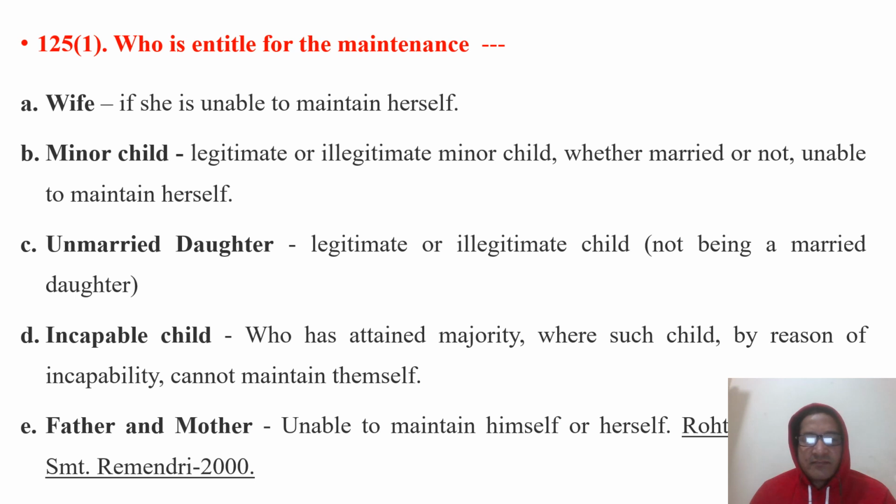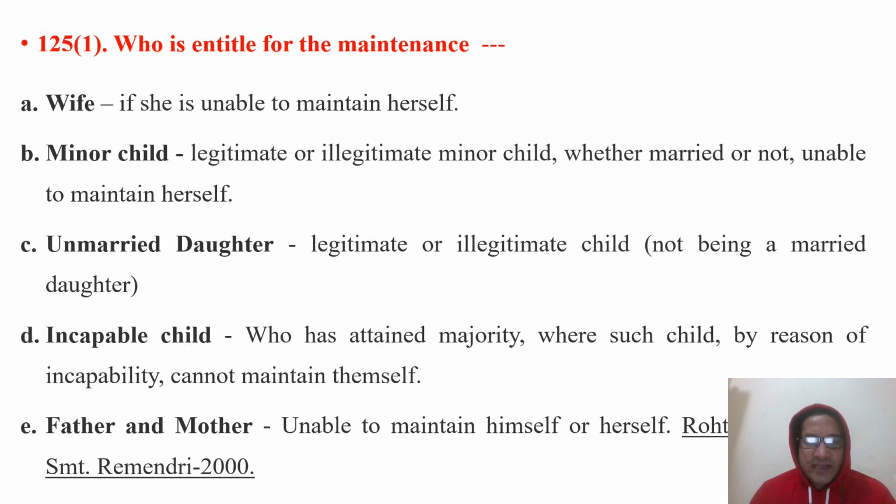Third is the unmarried daughter. Unmarried daughter means a legitimate daughter or illegitimate daughter, no problem, but not a married daughter. It doesn't matter whether she has attained the age of majority or not.